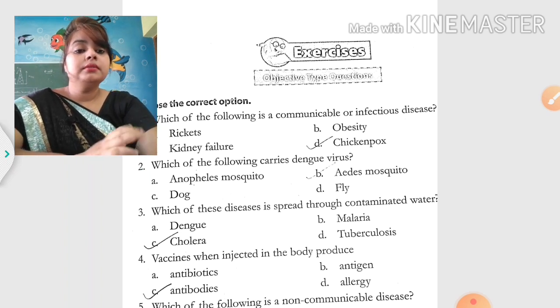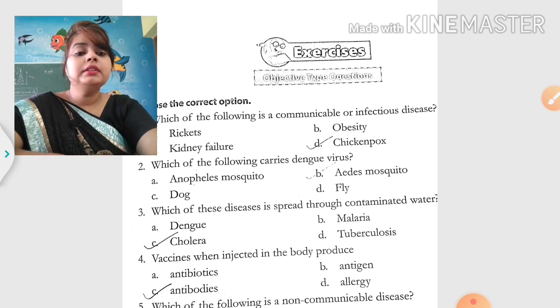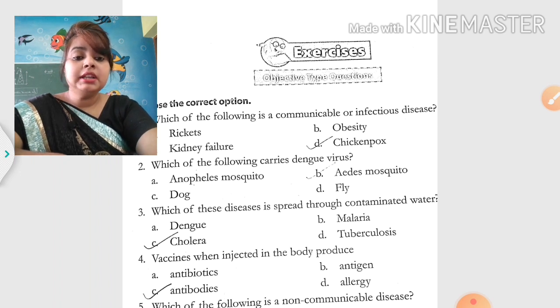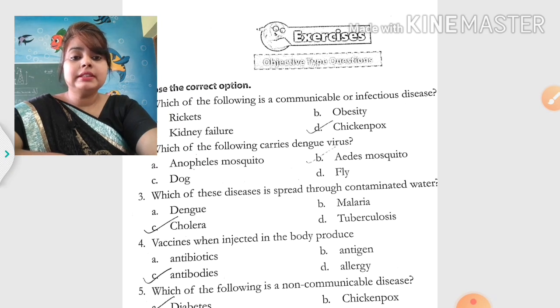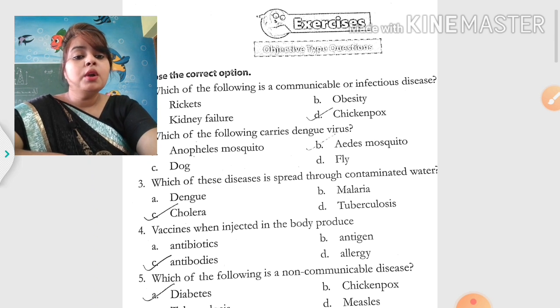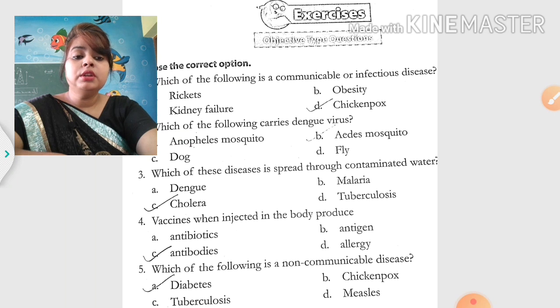Which of these diseases is spread through contaminated water? Contaminated water means water that is not healthy. So, is dengue the correct answer? No. Is malaria the correct answer? No, because dengue and malaria both are spread by mosquitoes. So, the correct answer is cholera, because tuberculosis is spread by the air.